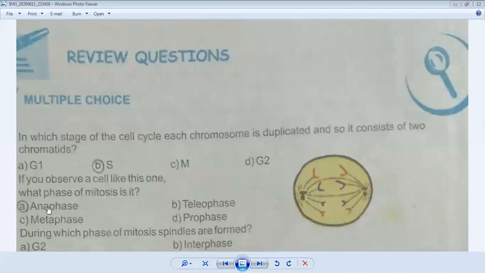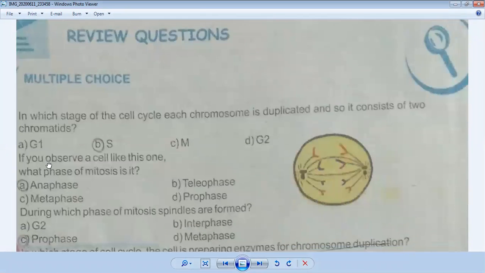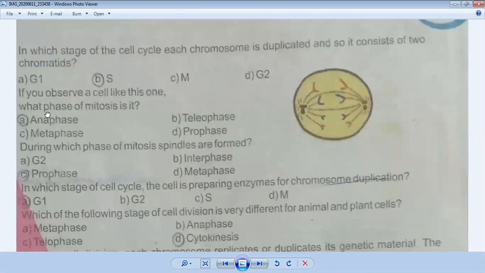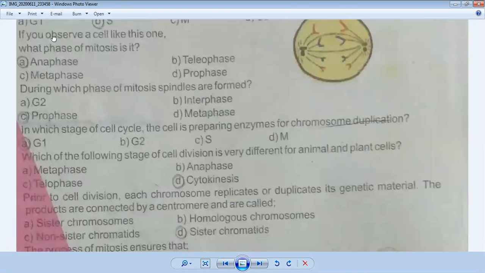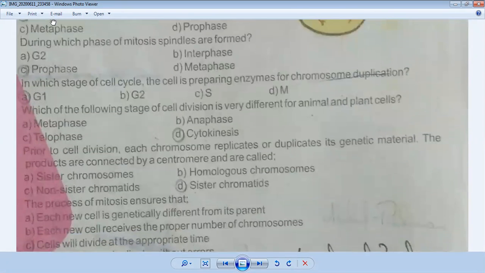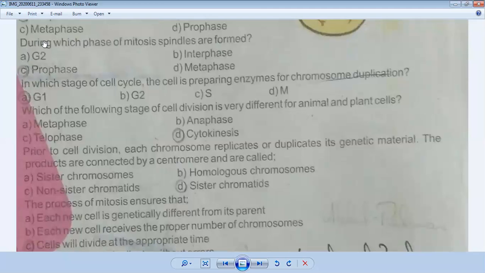Now come to question number 3. During which phase of mitosis are spindles formed? The right answer is prophase.